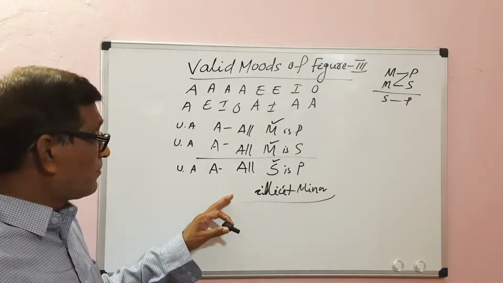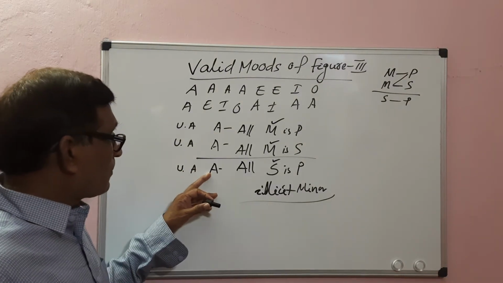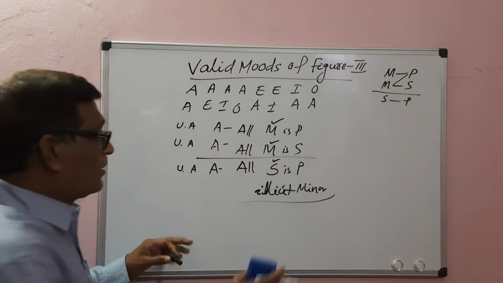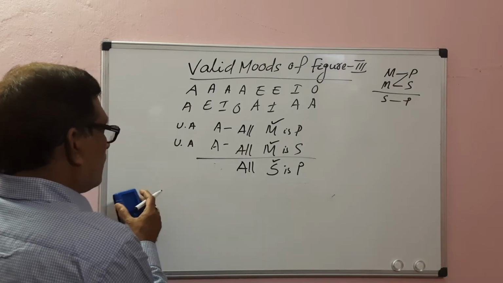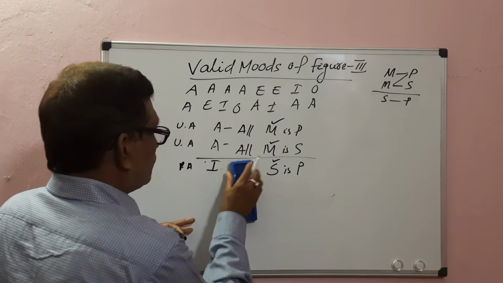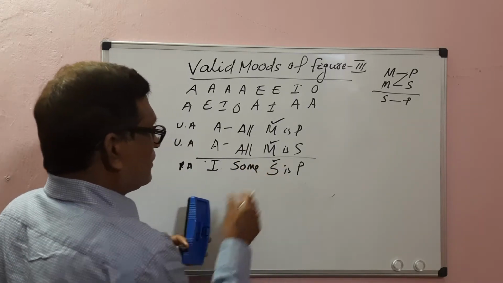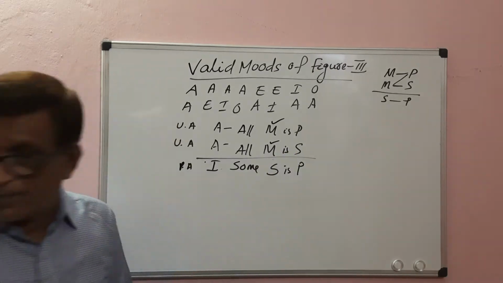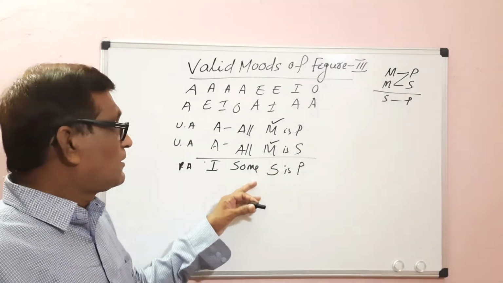In order to avoid the illicit minor fallacy, instead of universal affirmative, if we make the conclusion particular affirmative, that is an I proposition, some S is P, then there will be no fallacy of illicit minor, since an I proposition distributes neither the subject nor the predicate.